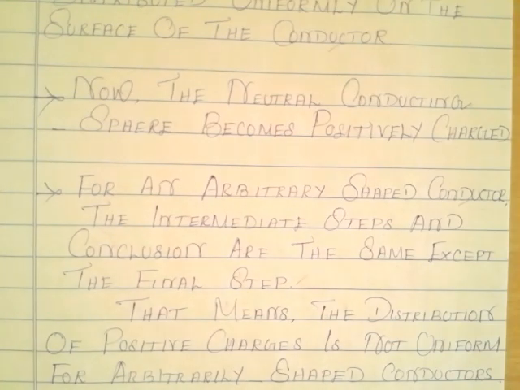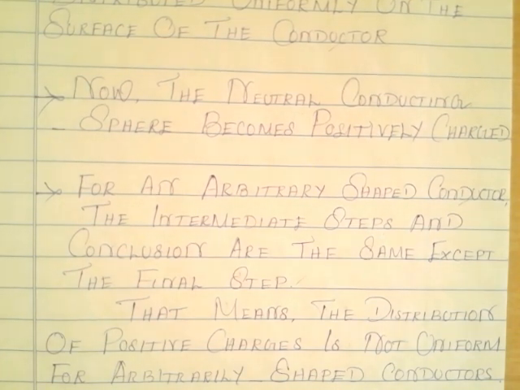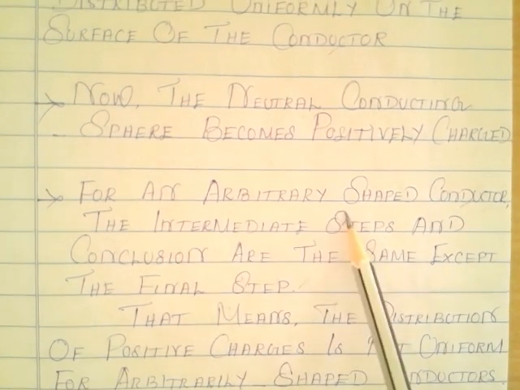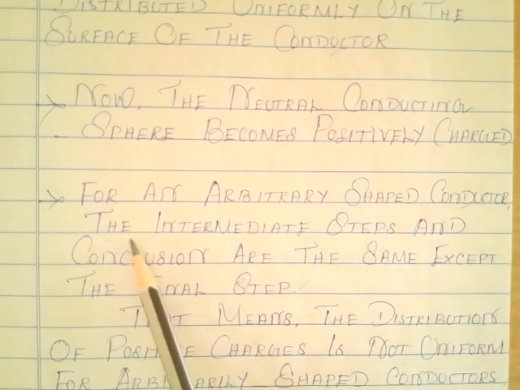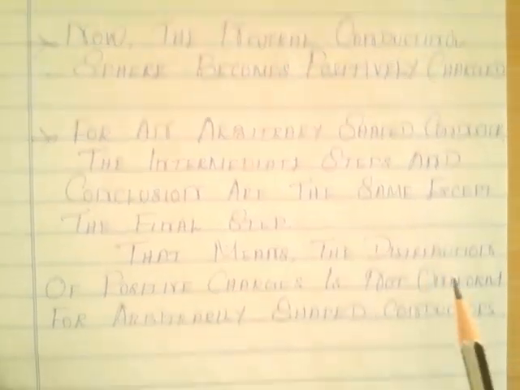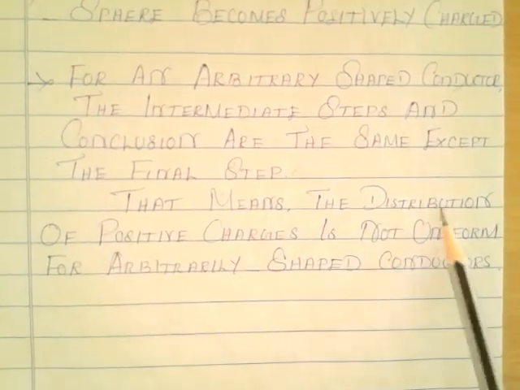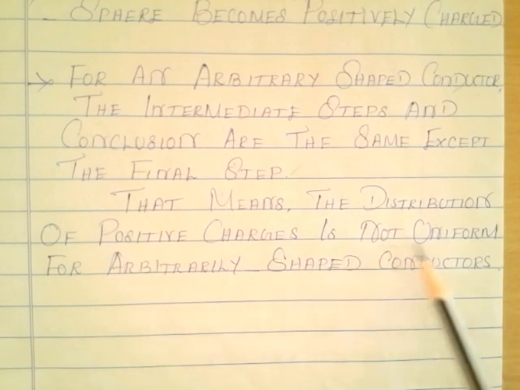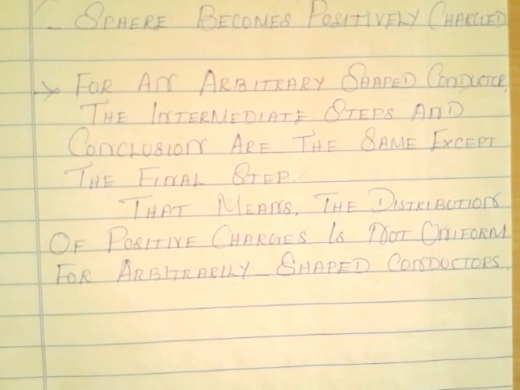That's why we say that for an arbitrary shaped conductor, the intermediate steps and conclusion are the same except the final step. That means the distribution of positive charges is not uniform for arbitrary shaped conductors. Thank you.